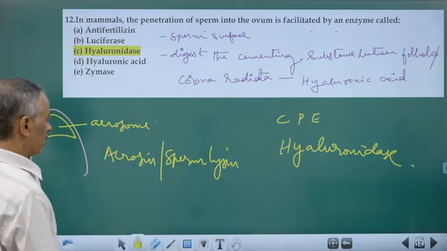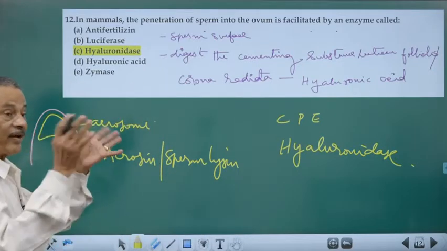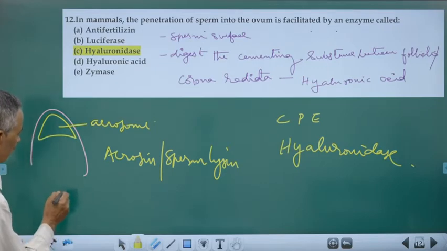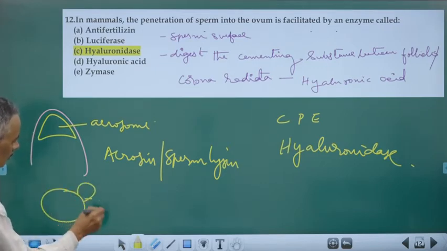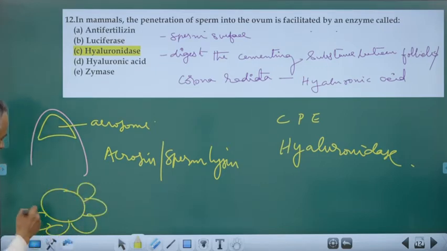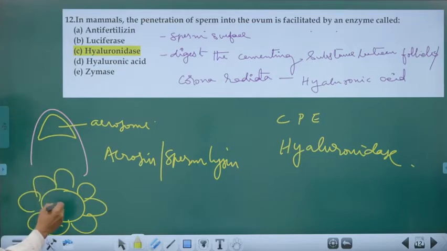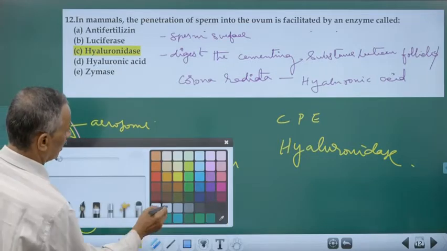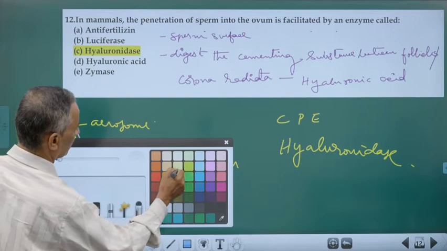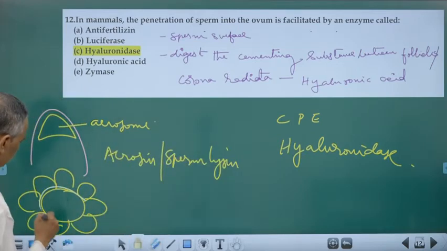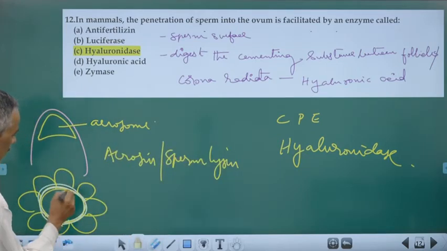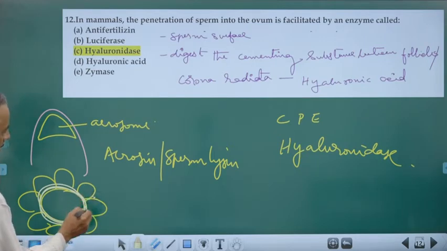Remember that the ovum has a layer of corona radiata cells around it. As a protective layer, we have the corona radiata. That corona radiata is all connected together by a cementing substance, namely hyaluronic acid.